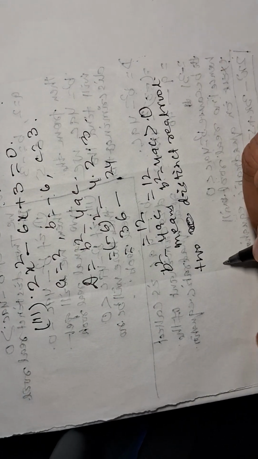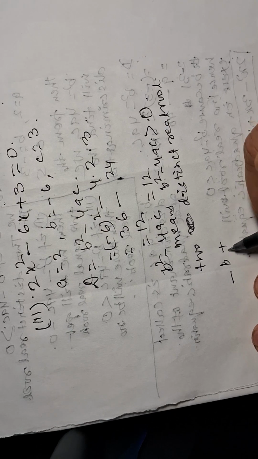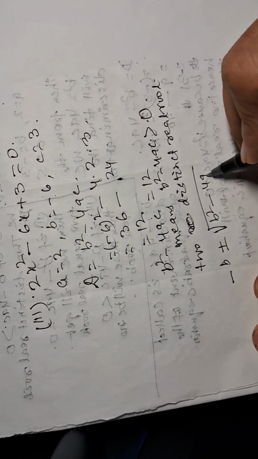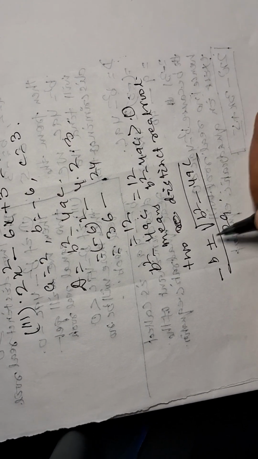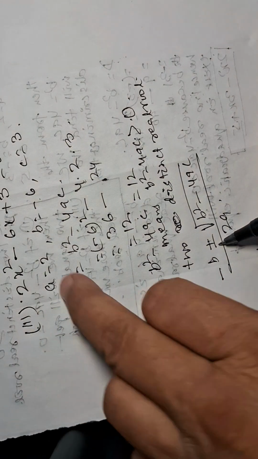We will apply the formula minus b plus minus root over b square minus 4ac by twice a. First we will consider plus. Minus b is equal to minus 6.